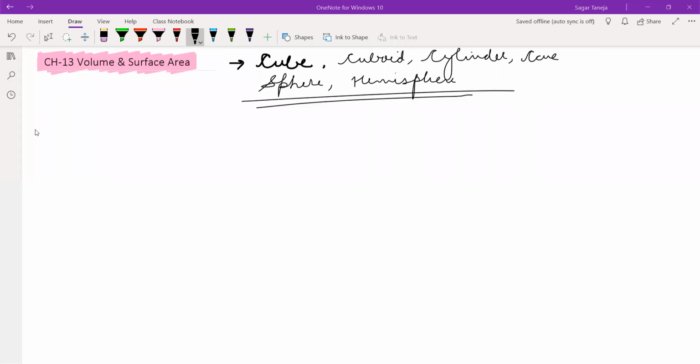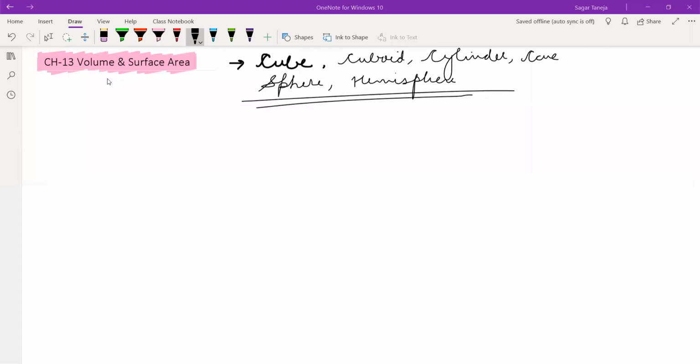What is volume and surface area? Everything I'm going to explain now. So start writing the formulas which I'm writing here. Today we will be discussing the formulas only. We will not be able to start with the exercise. I want you all to write the formulas first in your notebook.